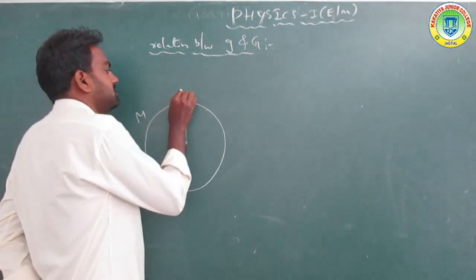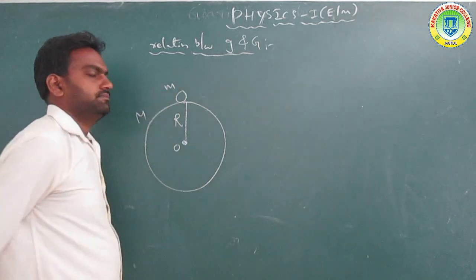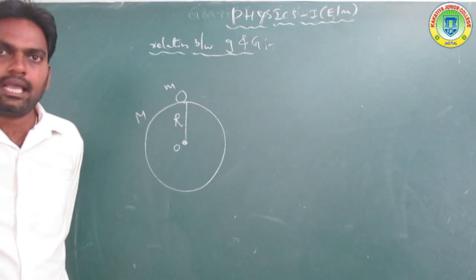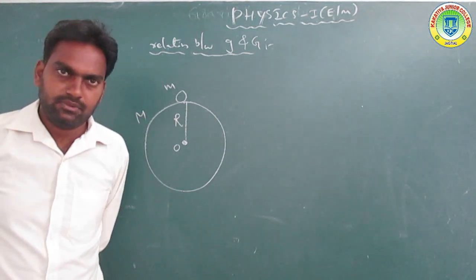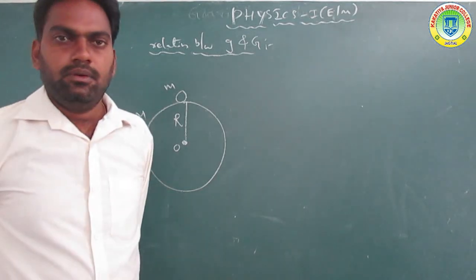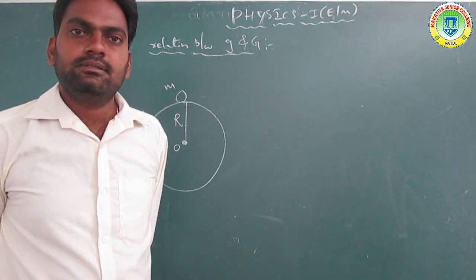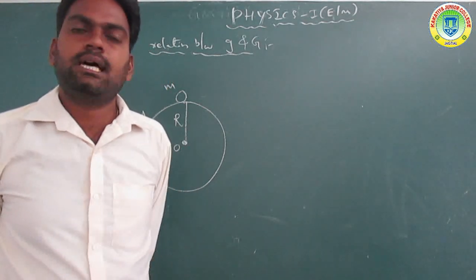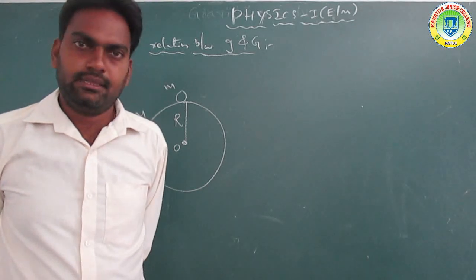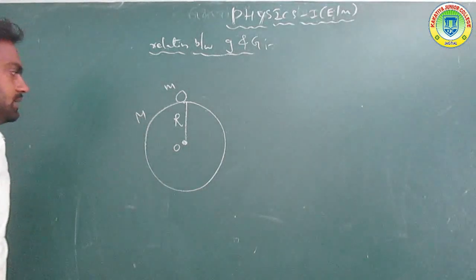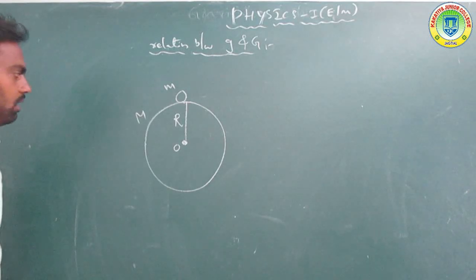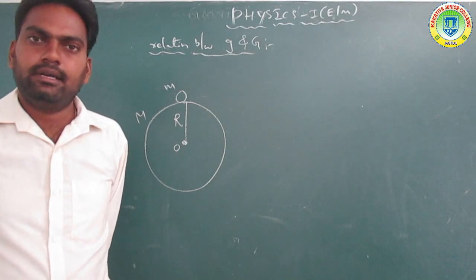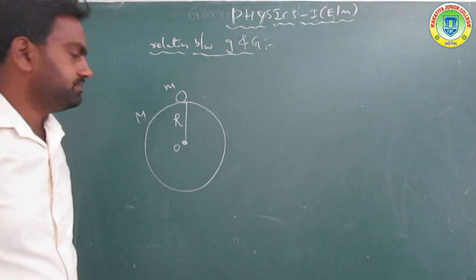Now a small object of mass m is placed on the surface of the earth or planet. Any object can be taken, assuming it is placed on the surface. Capital M and capital R are the mass and radius of the earth or planet. Got it.